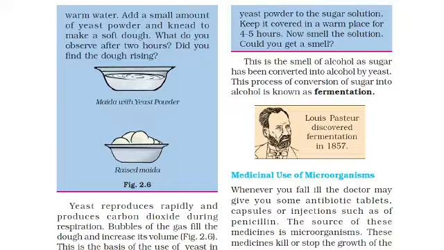We have to keep it covered in a warm place for 4 to 5 hours, and now smell the solution.